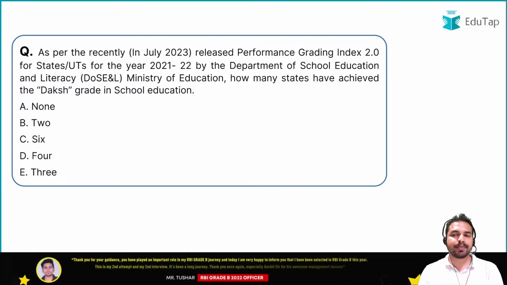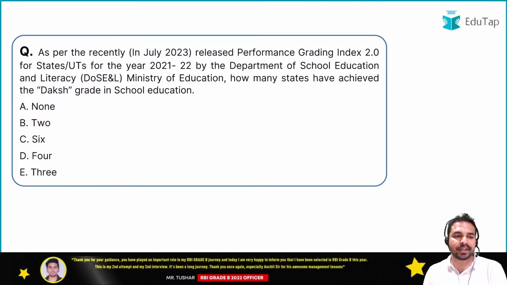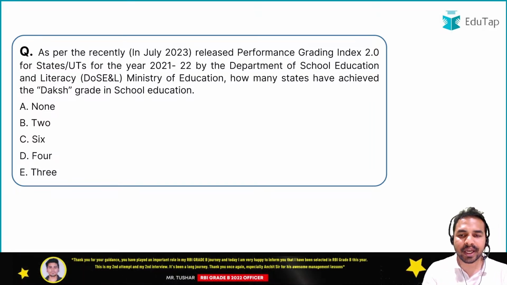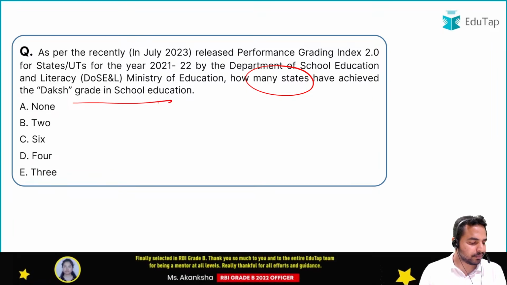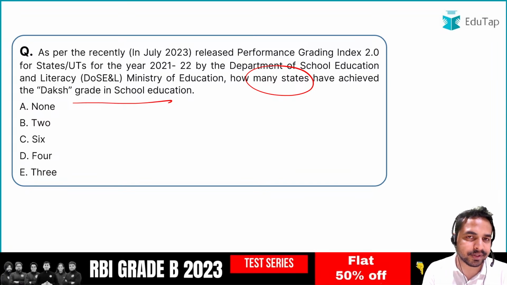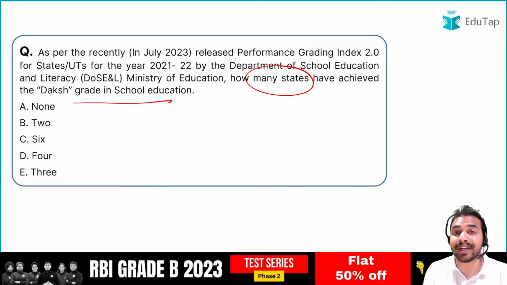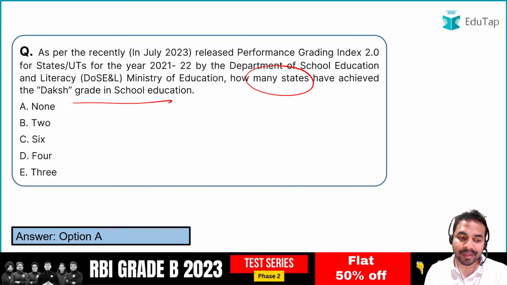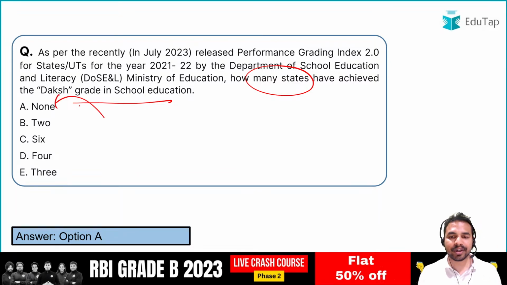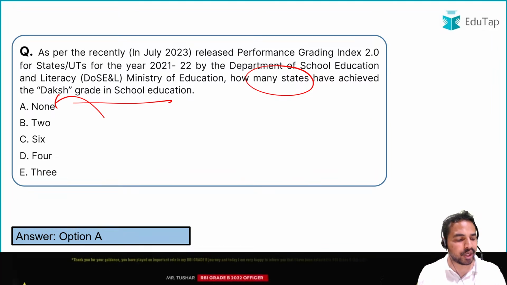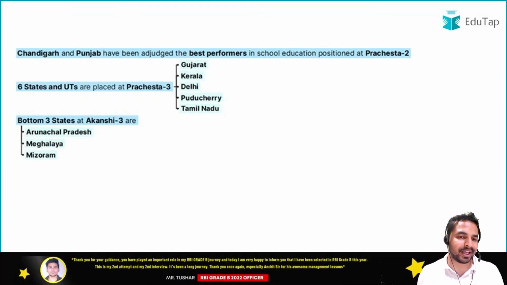Okay. So guys, अब हम बढ़ते हैं अपने अगले क्वेश्चन की तरफ. So यहाँ पर आपके सामने क्वेश्चन है, how many states have achieved the Daksh grade in school education? So जैसा कि हमने अभी जब हम रिपोर्ट को डिस्कस कर रहे थे, we have discussed that there is not any single district which was there in the Daksh category. So what will be the right answer? Right answer will be option A, that is none. None of the states was there which has achieved the Daksh grade in school education.